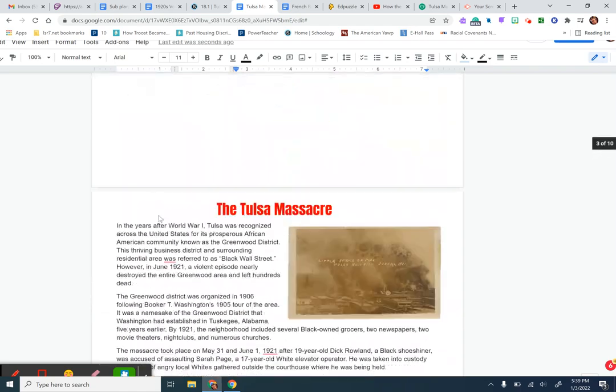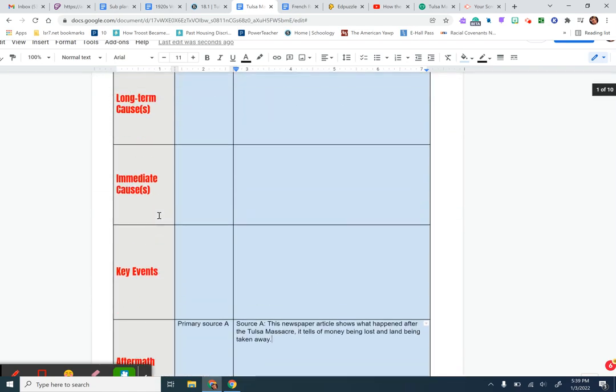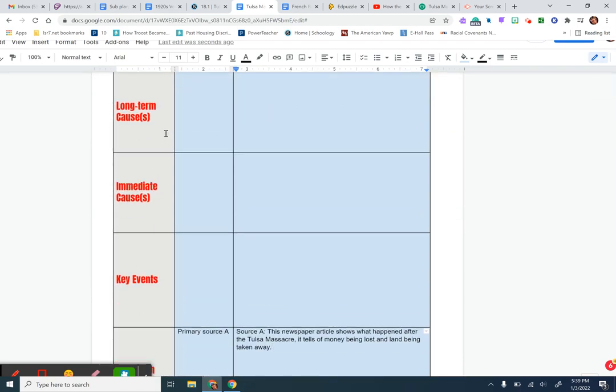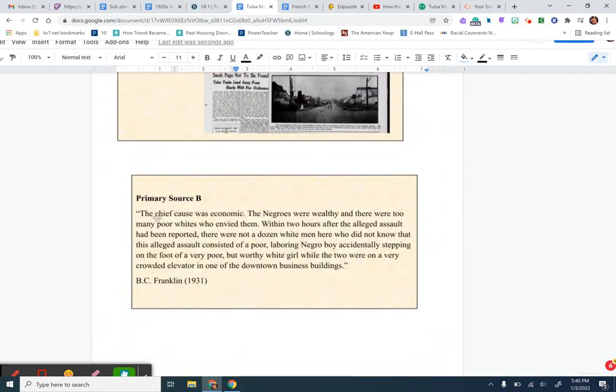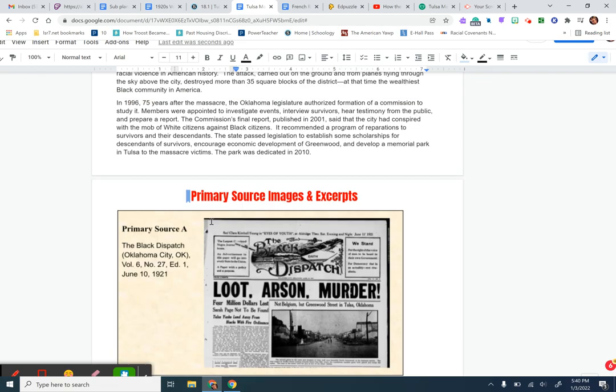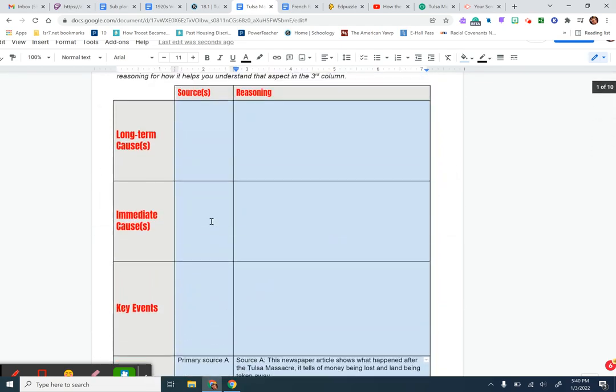So again, I'll go back up to my chart and I need to think, does primary source B fit best into a long-term cause, immediate cause, or key events? Okay, if I go back down, he says the chief cause was economic. So I think this mostly fits into the long-term cause.